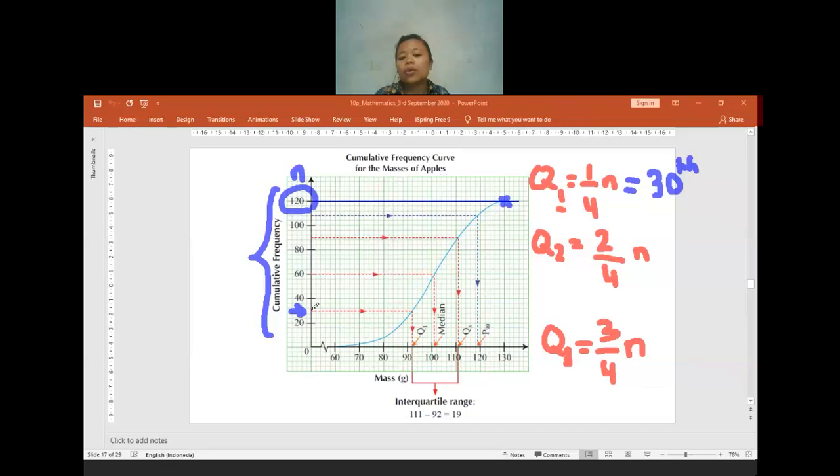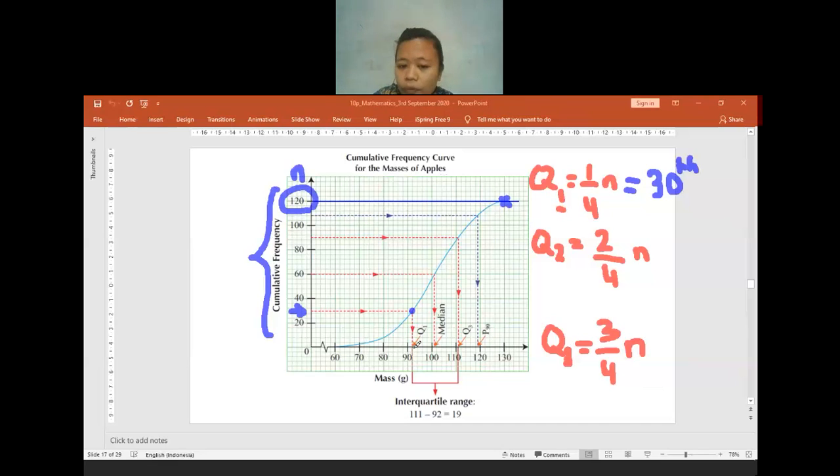Then you can take a ruler and connect it. Make sure you make a straight line. Do not make it curvy. It has to be a straight line, parallel with the x-axis. After you make it parallel with the x-axis, you will meet a point on the curve, and then you can make a vertical line.